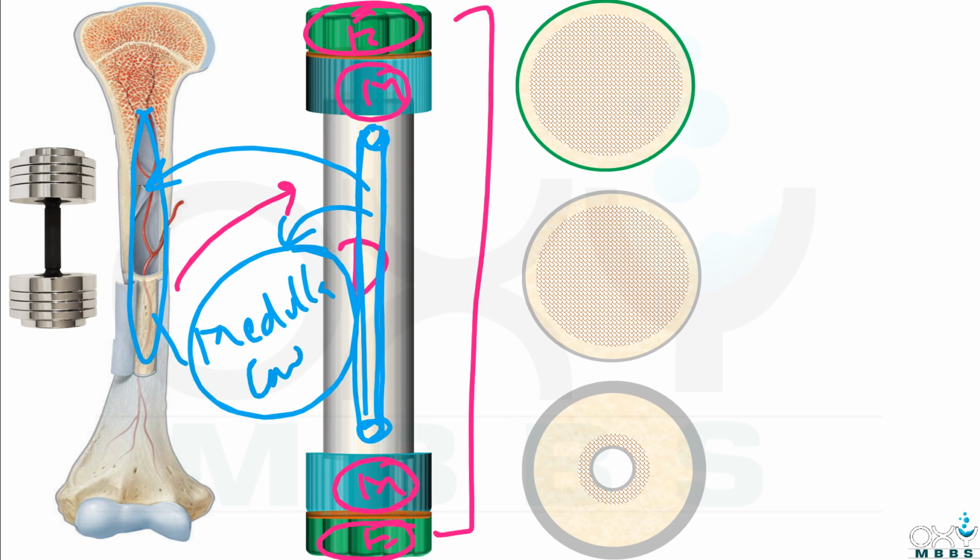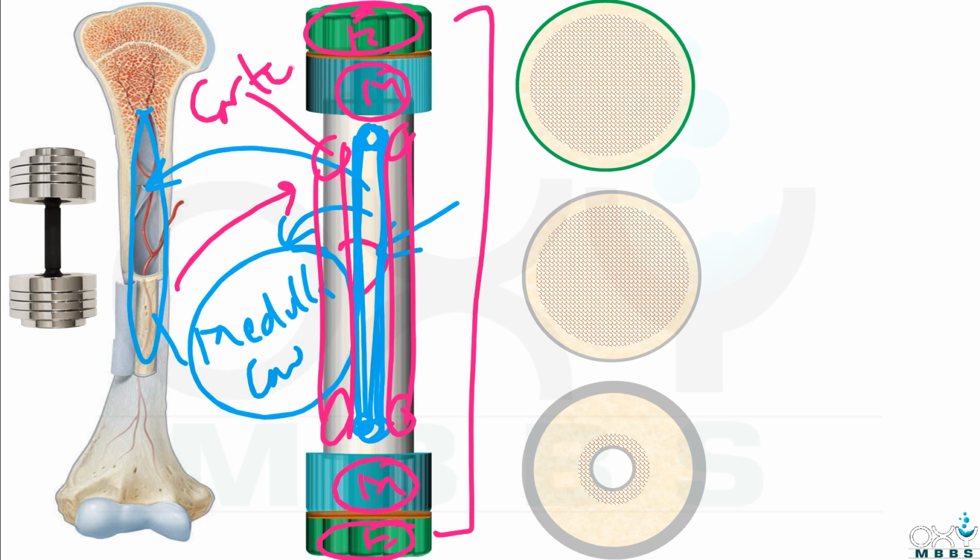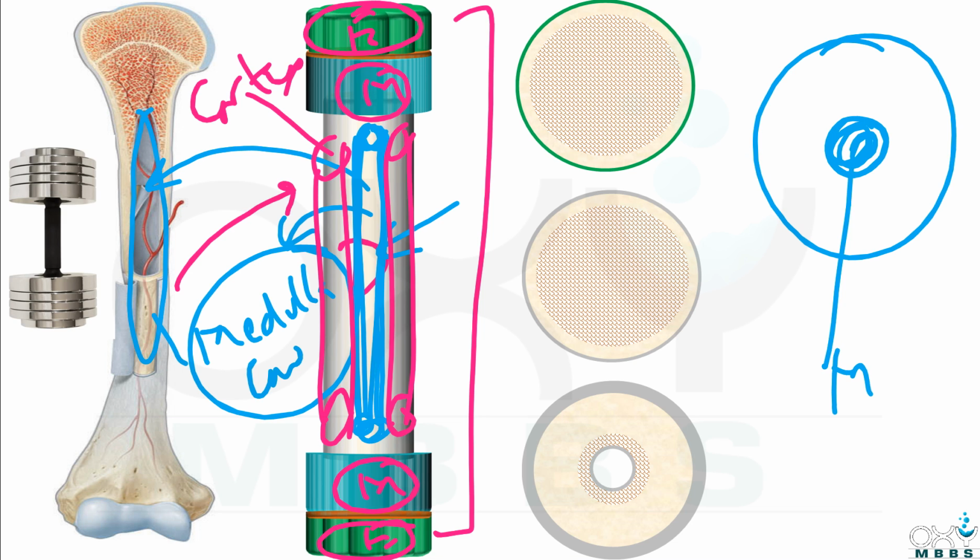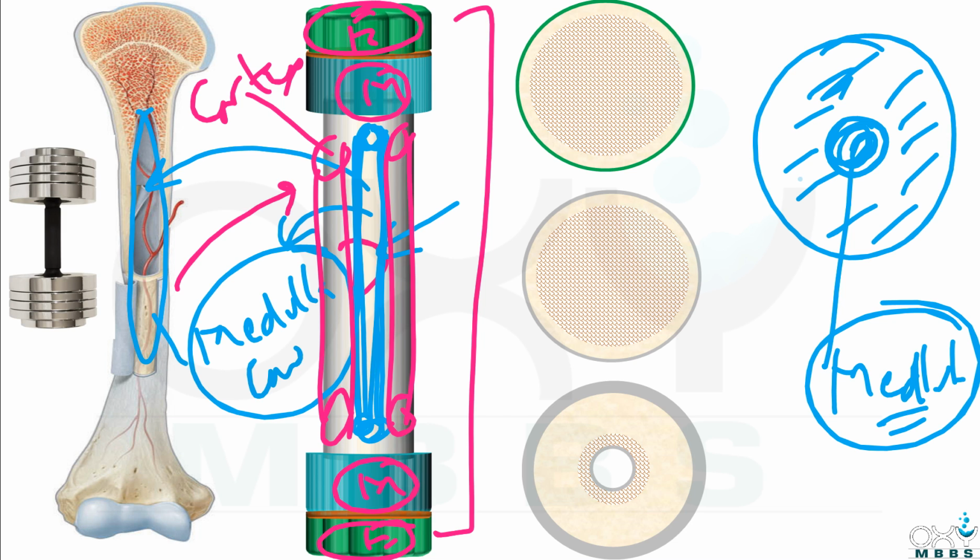Now remember one thing, that anything which is present in the middle or central region is called medulla, and anything which is present in the periphery region is called cortex. And this line which is present in between the epiphyses and metaphyses is called, what is it called?